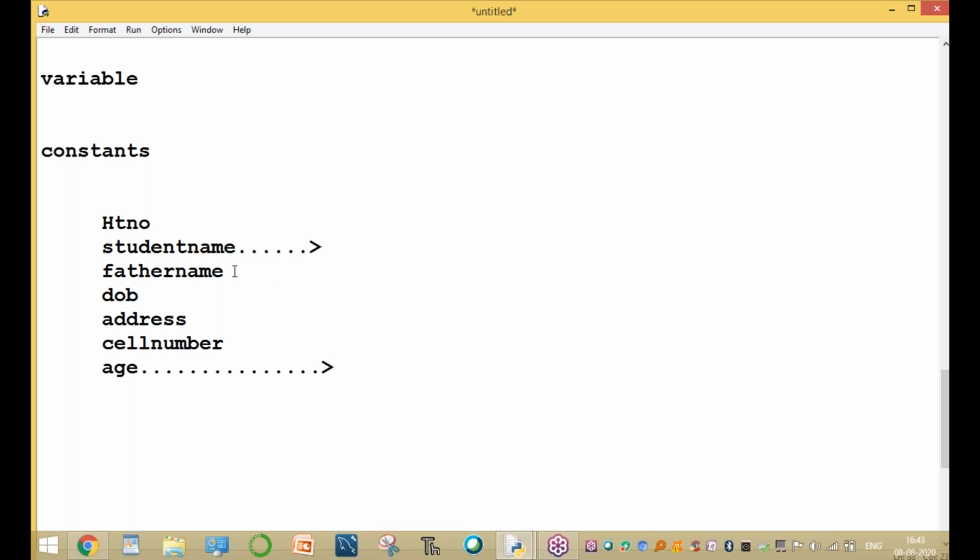What are variables and constants? What is constant, and what are the variables?